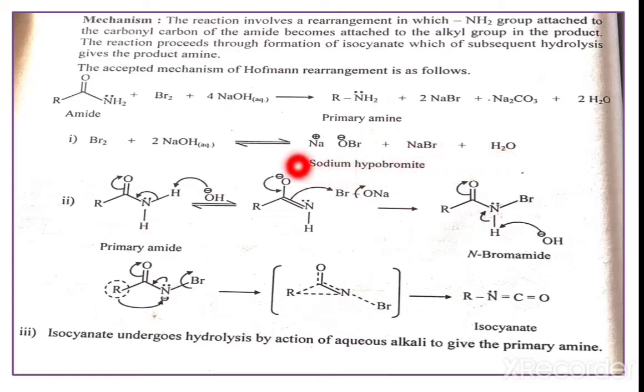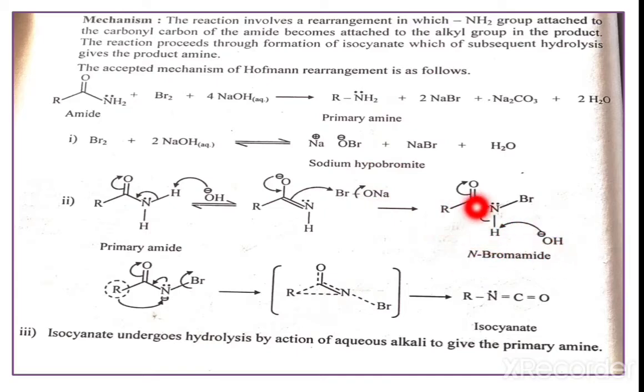Okay. Now here RCONH2 is a primary amide. The OH minus will abstract this proton, and we get N minus. This N minus will delocalize, becoming O minus. Now we get R-C(O minus)=NH, and it will delocalize, with the O minus becoming a double bond again. This attacks the sodium hypobromite at Br, with departure of ONa, and we get the N-bromoamide.